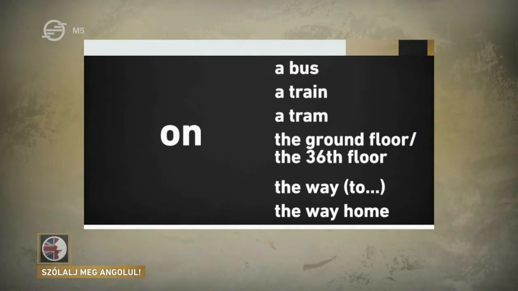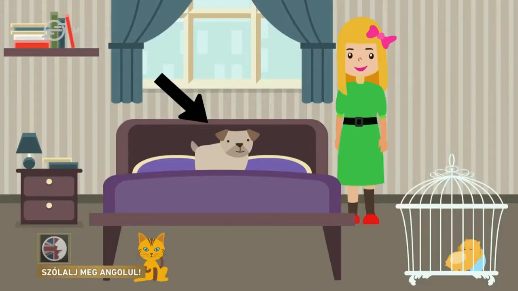We also learned other places where we use in, at, and on. Now, the prepositions we learned in lessons 7 and 8 are prepositions of place. They give us information about where something is. If we ask about Doreen's dog, where's the dog? We get the answer, it's on the bed. This tells us where the dog is. We know it's on the bed. And because the preposition is a preposition of place, we know that the dog is not moving.